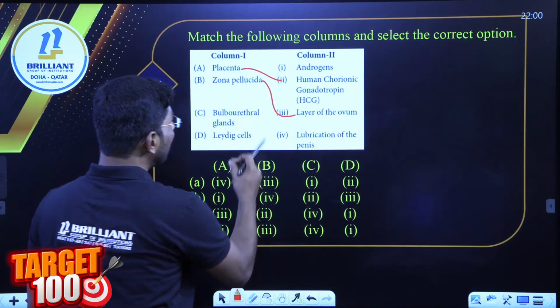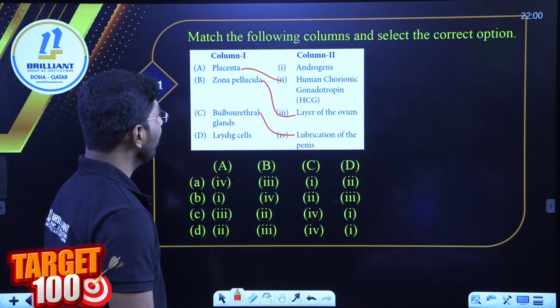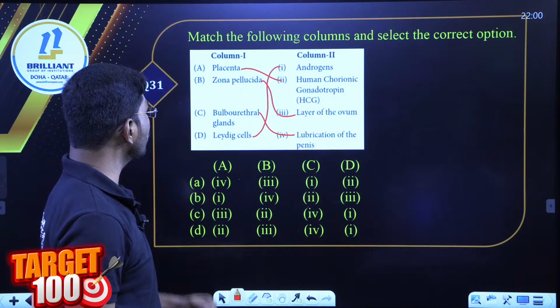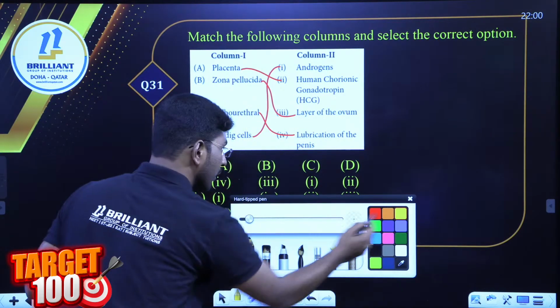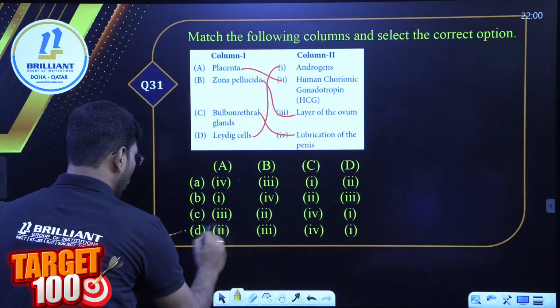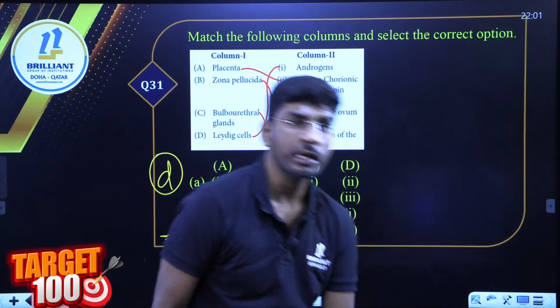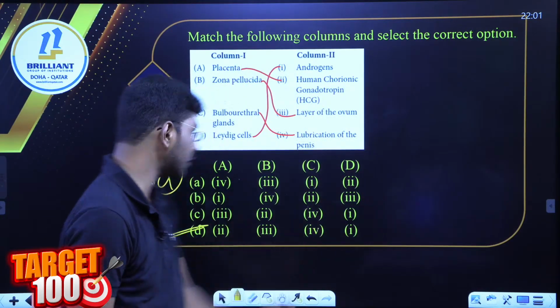Next one. Bulbourethral glands, lubrication of the penis, right? Androgen, this is from Leydig cells, androgen. So 2, 3, 4, 1. Where is 2, 3, 4, 1? I can write 2, 3, 4, 1, right? Option D, very good. Absolutely correct, done, very good. Next question also you have to tell, very simple question.